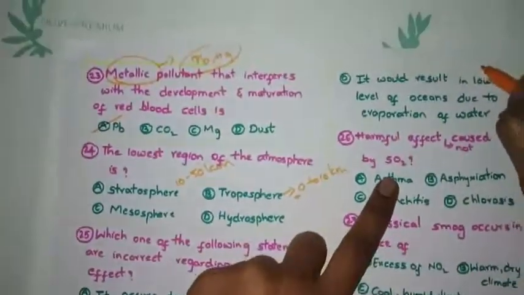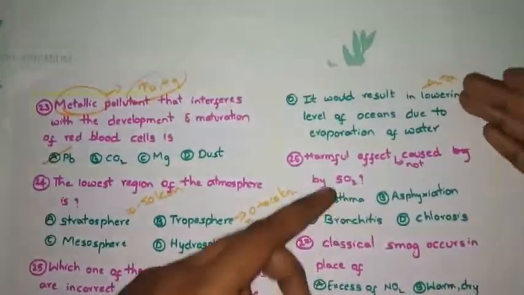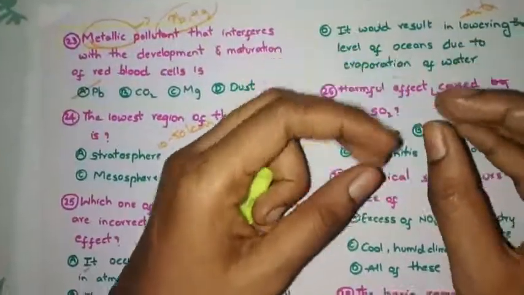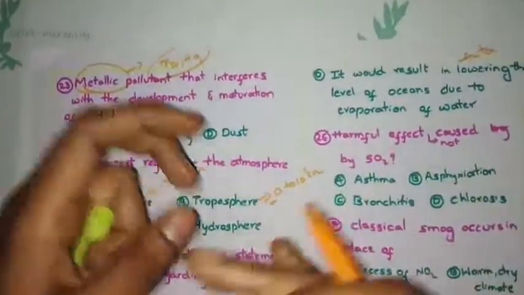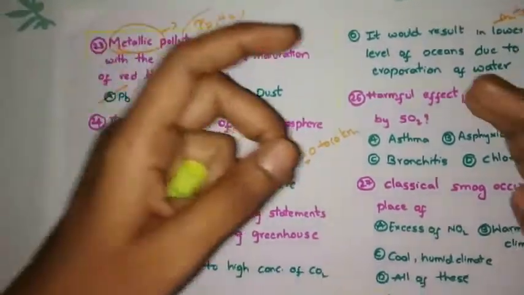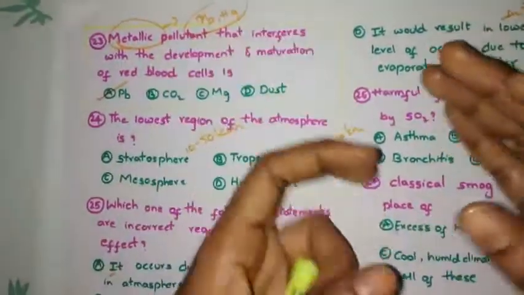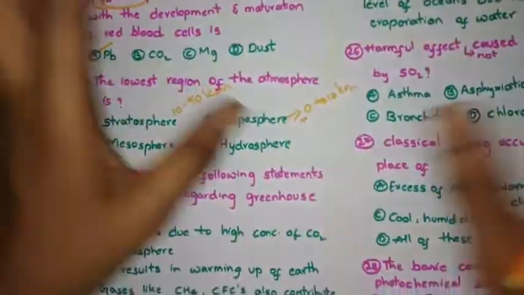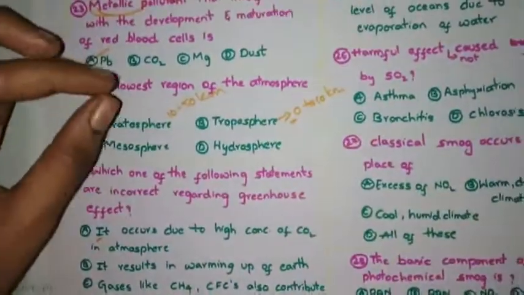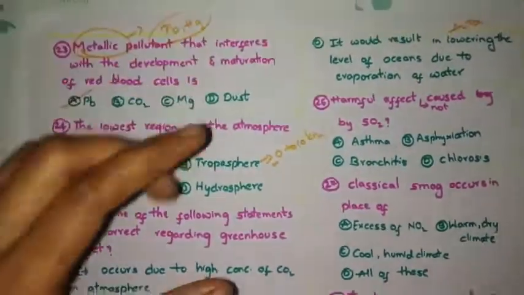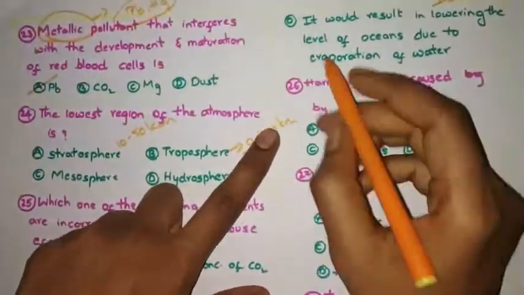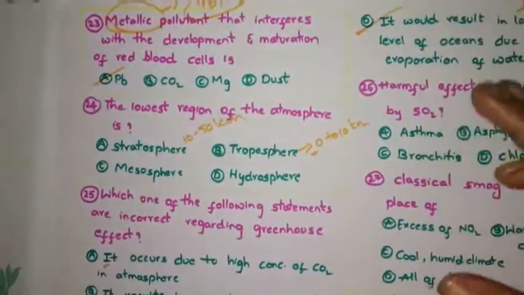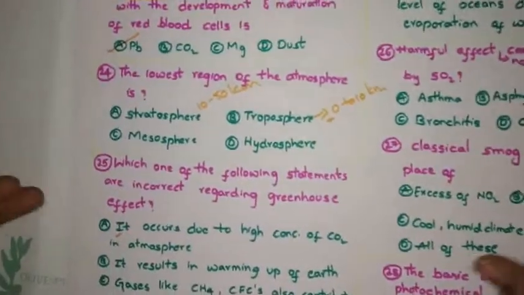We know that the Antarctica region is there. There everything is in ice form only. Very little amount you will observe in water. If temperature increases, it will melt that ice and convert it to water. If it melts, all places on earth will get affected by that. See this 26th question. So this is the incorrect statement. It doesn't evaporate the oceans. Instead, it will melt the polar ice caps.